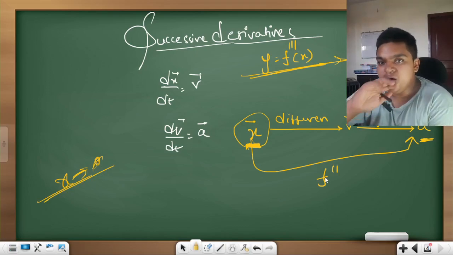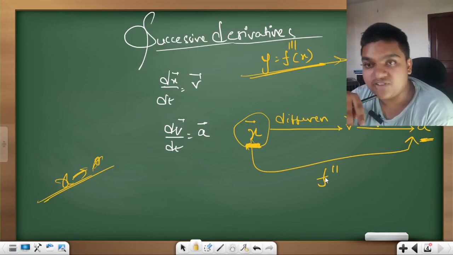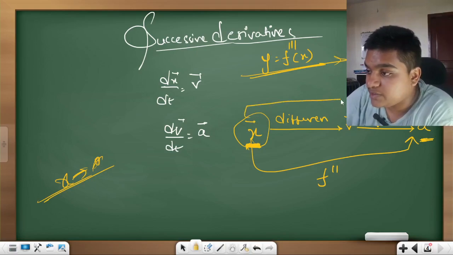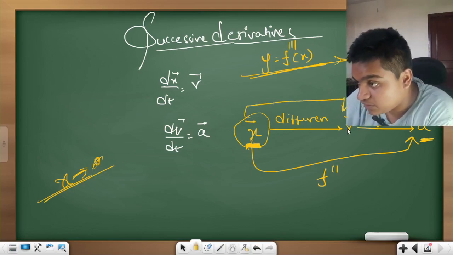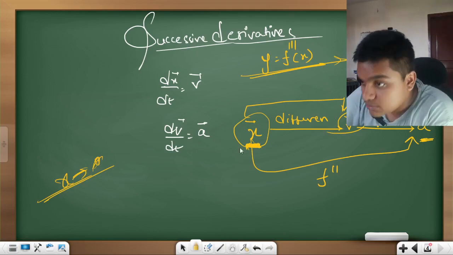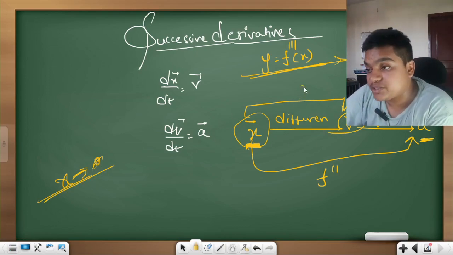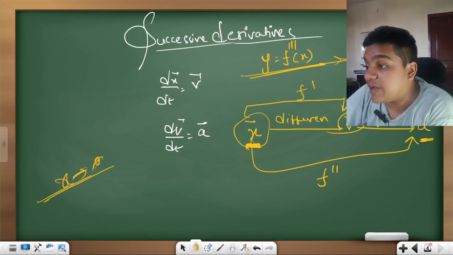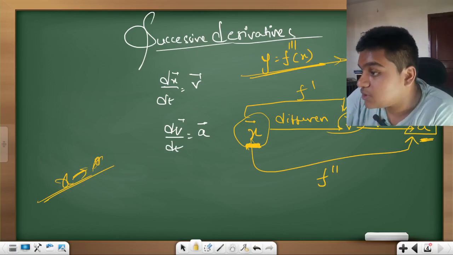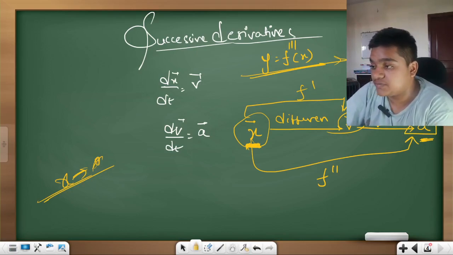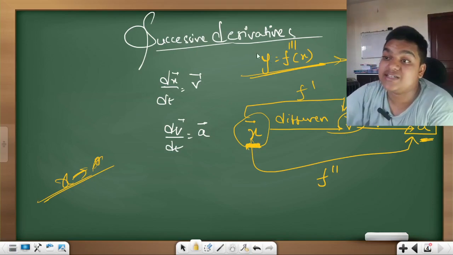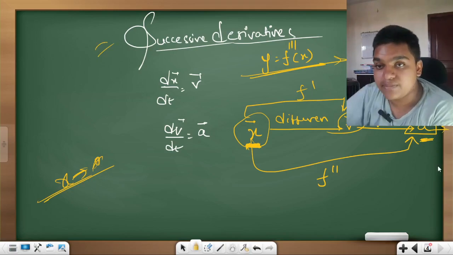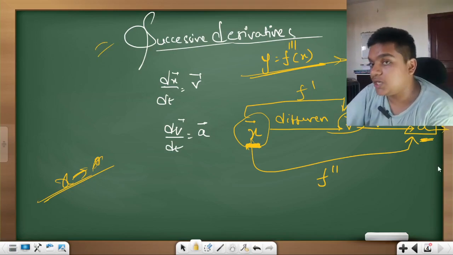But if you want to find the value of velocity from the change in position, you have to use only single differentiation, which we have already learned. If you want to find the value of acceleration from the velocity, you have to use single differentiation. So this is about the successive derivatives, and I can also extend this to jerk and impulsion, etc. No need for argument.